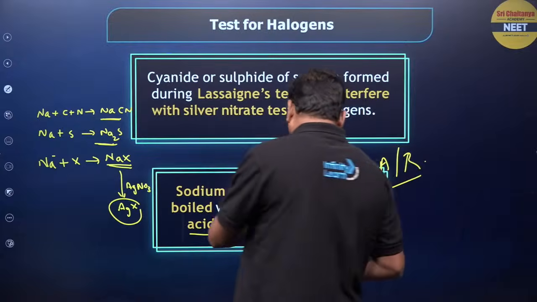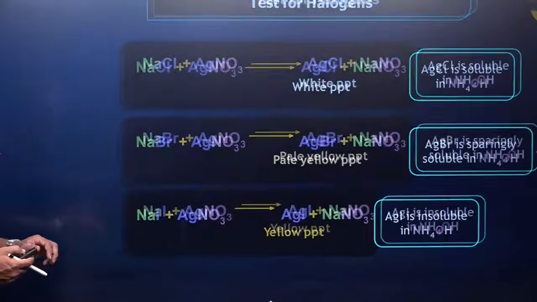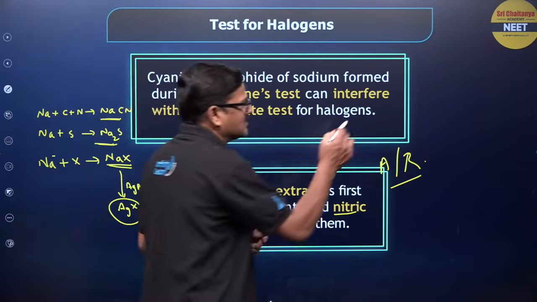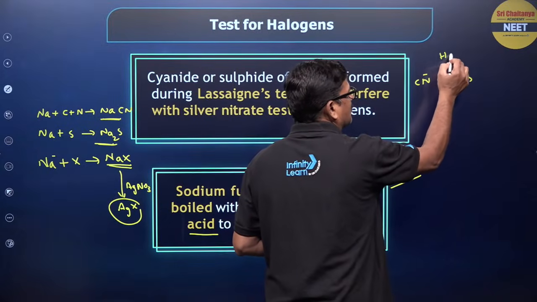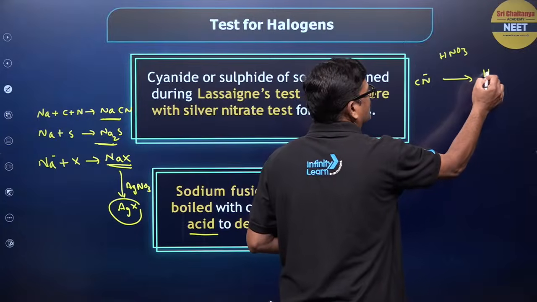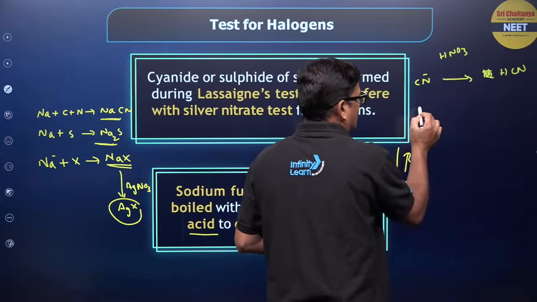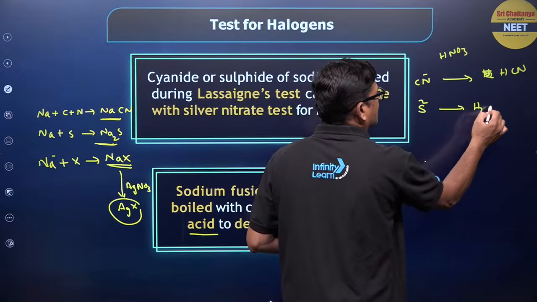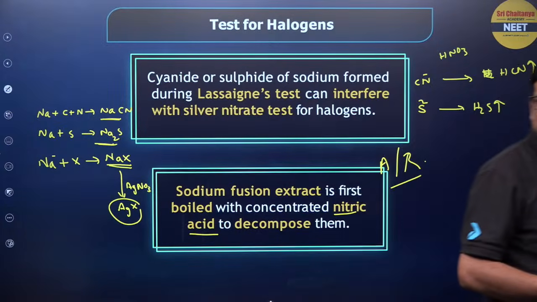So that they decompose them. How do they decompose? NaCN, CN- is going to be converted with HNO3 to form HCN, and similarly sulfide is going to be converted into H2S. They are going to be expelled out. Are you getting or not, clear?